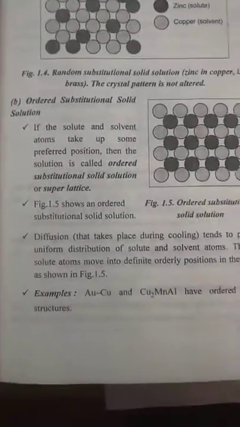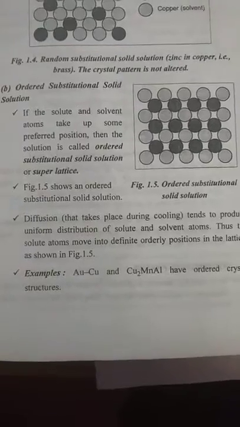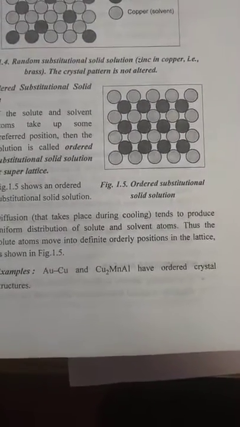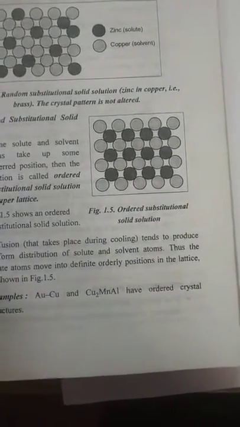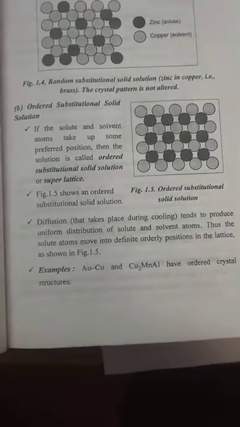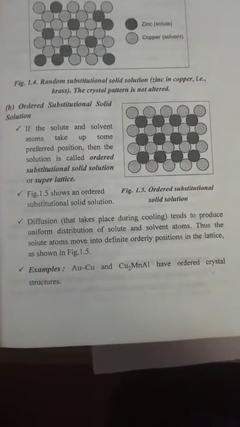The other one is the ordered substitutional solid solution. Here you can see that the solute, which is the smaller portion, has been arranged in a definite pattern. So they are ordered, positioned in an orderly manner. This is what is called an ordered substitutional solid solution. Here they have given examples, for example copper and nickel.